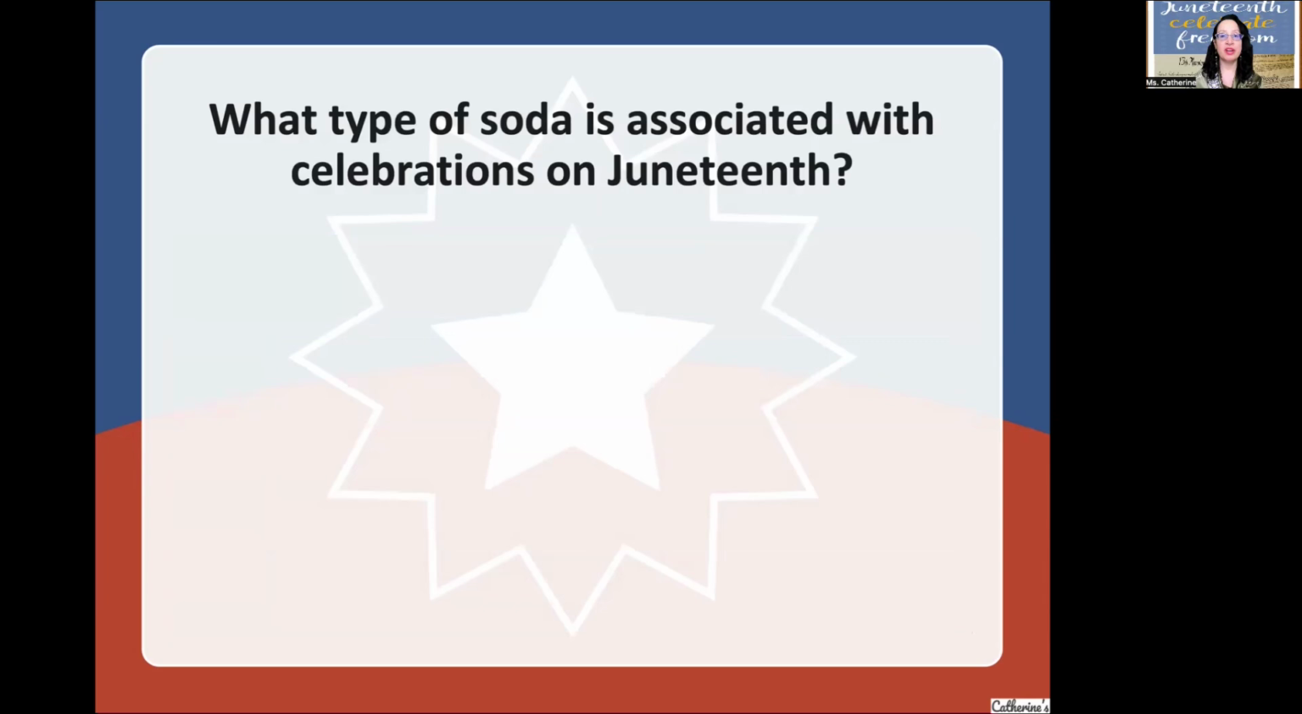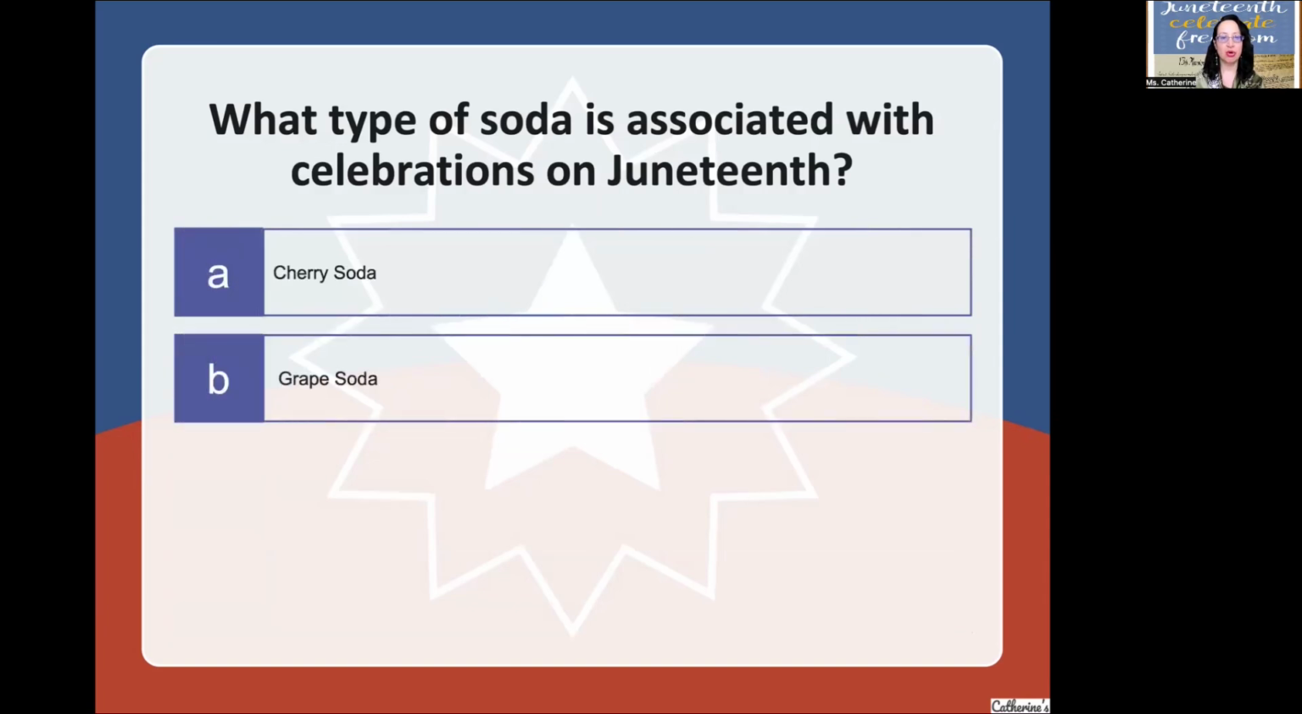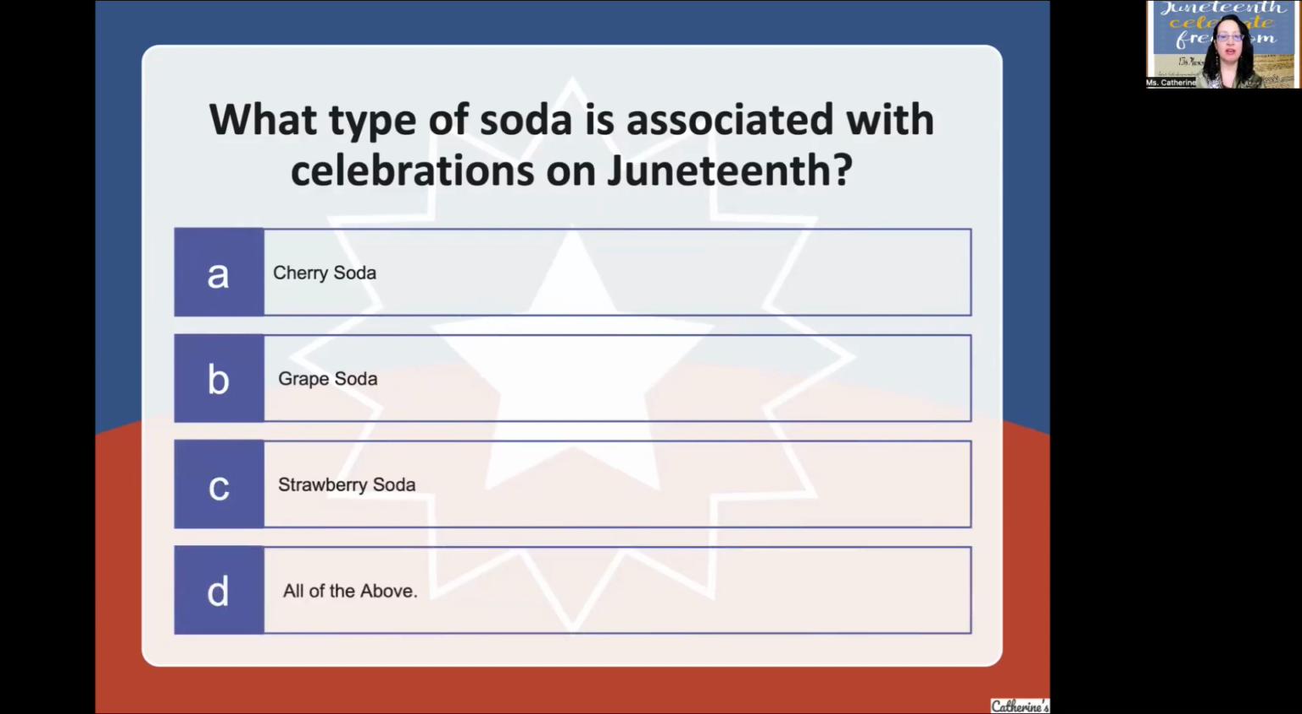What type of soda is associated with celebrations on Juneteenth? Cherry soda, grape soda, strawberry soda, or all of the above? What type of soda is associated with celebrations on Juneteenth? Strawberry soda. Who likes strawberry soda? Me.